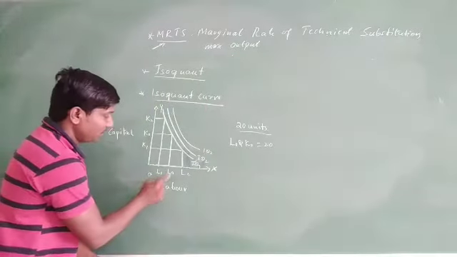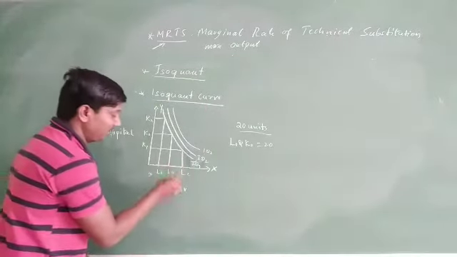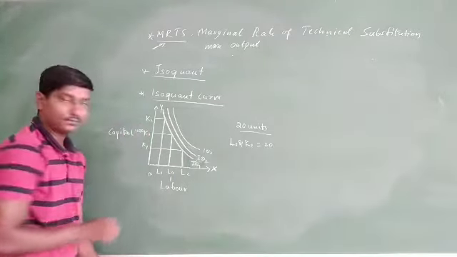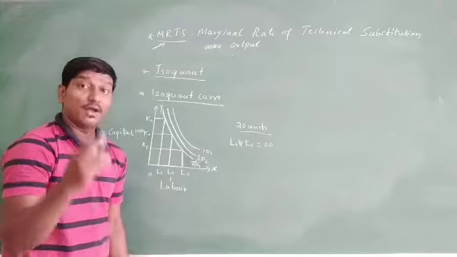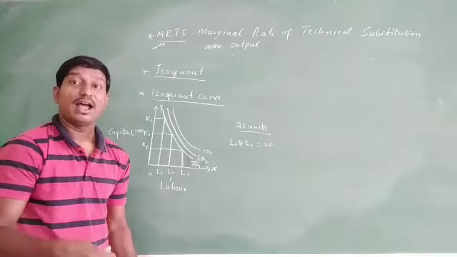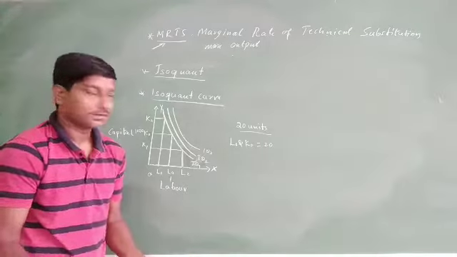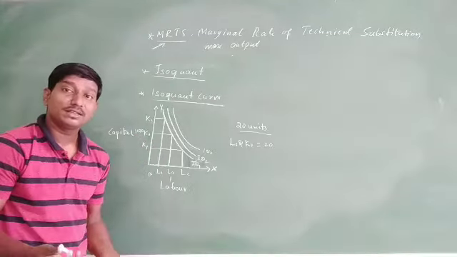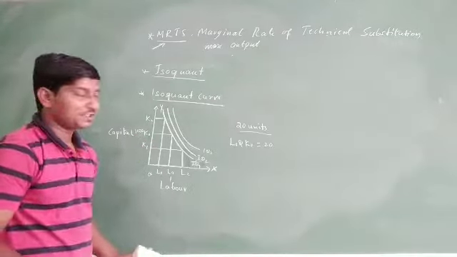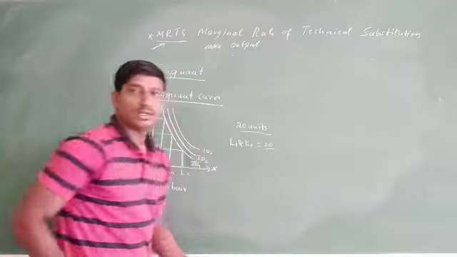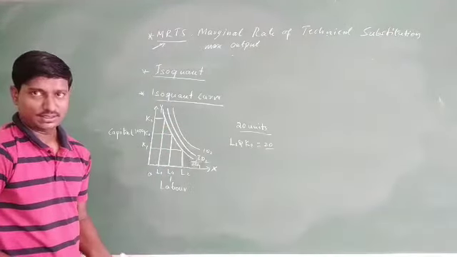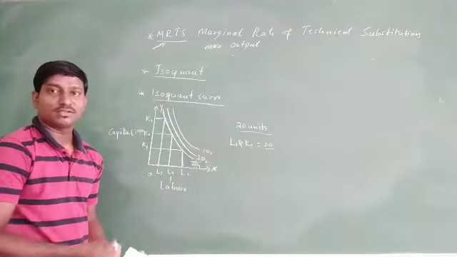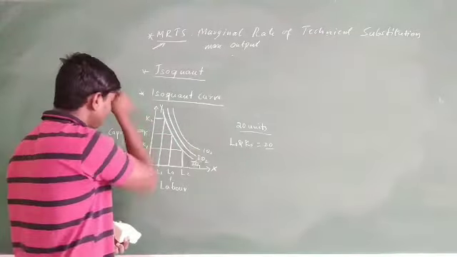Friends, by the use of L0, take for example 1 unit of labor and 1000 of capital, the producer produces the maximum units that are assumed, that is 20 units. Okay, so 1 unit of labor, 1000 of capital. That is how we can go through it here.